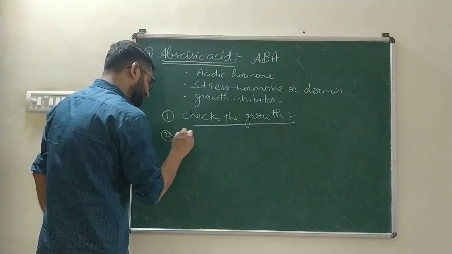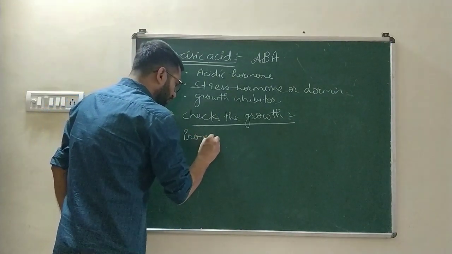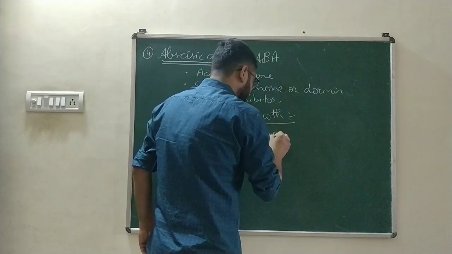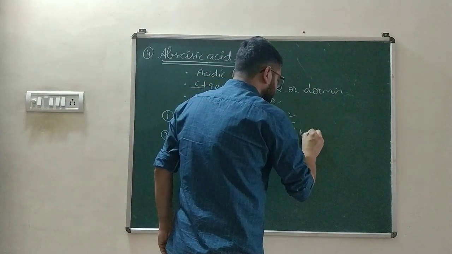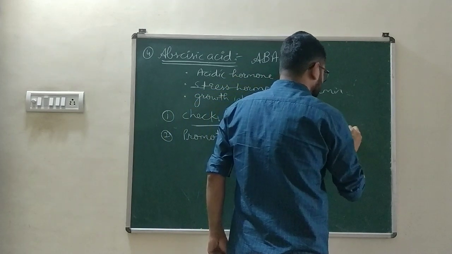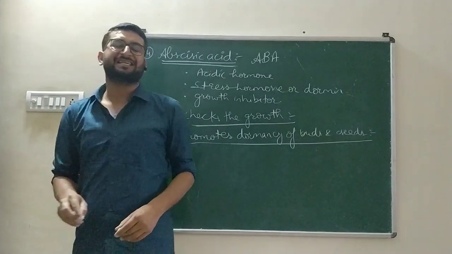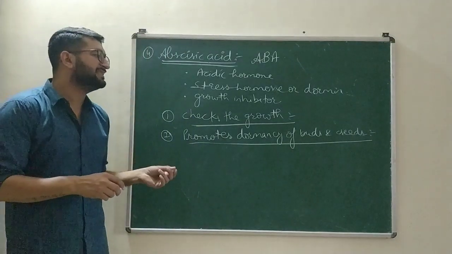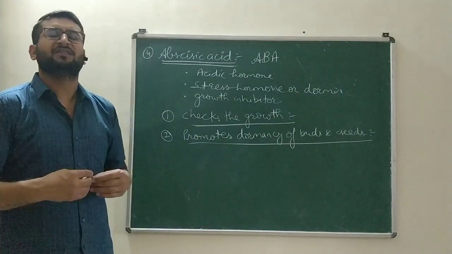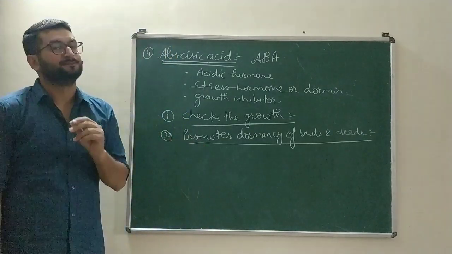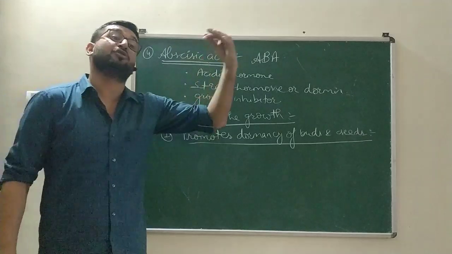Next, it promotes dormancy of buds and seeds. Abscisic acid does not allow the seeds and the buds to grow into the plant and flowers respectively very easily. It promotes their dormancy.